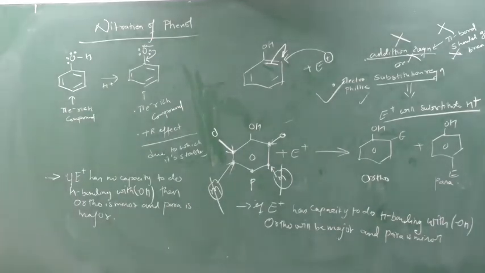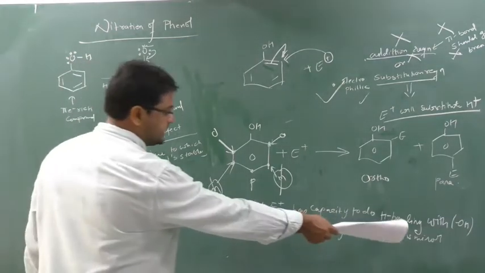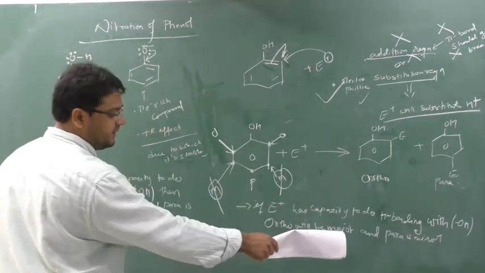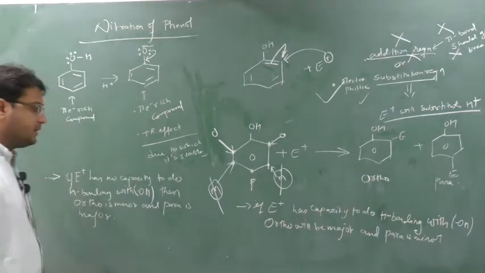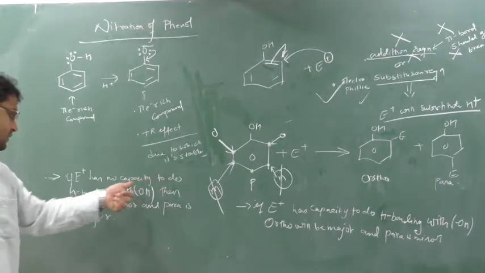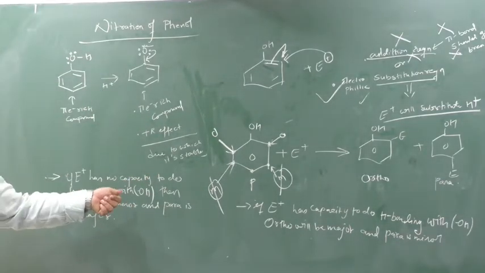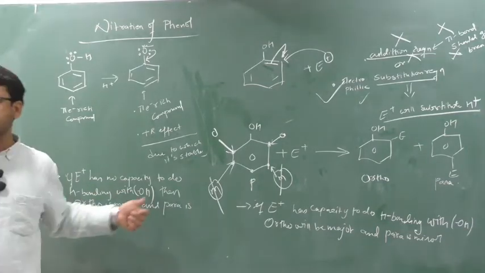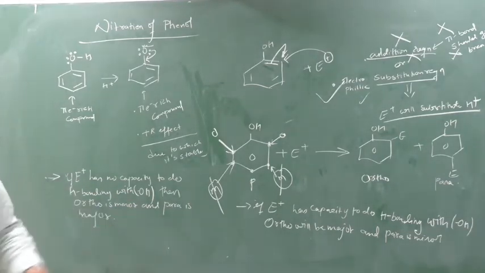Are you understanding or not? Is this part clear? Write this down. So if E plus has a capacity to do the H bonding with OH, ortho will be major and para is minor. If E plus has no capacity to do the H bonding with OH, then ortho is minor and para is major due to symmetry. Just write this down, take a screenshot, then I will move further.